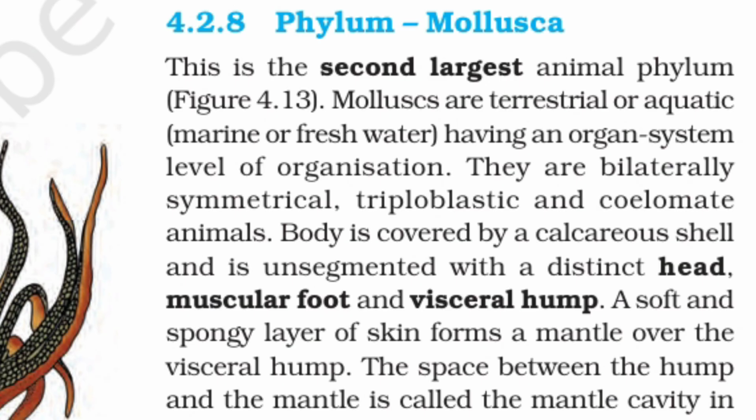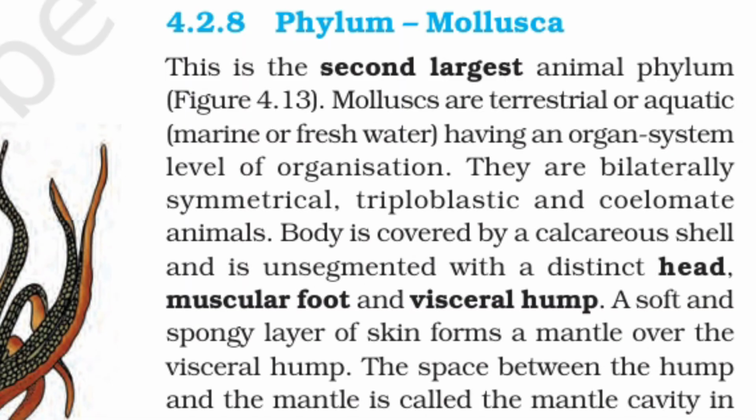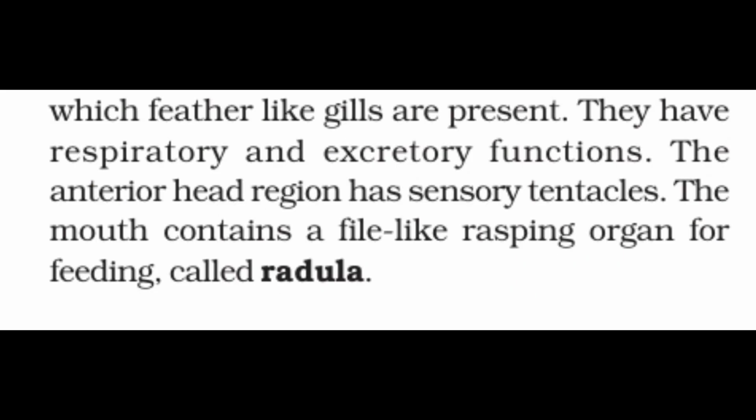Phylum Mollusca. This is the second largest animal phylum. Mollusks are terrestrial or aquatic, marine or freshwater, having an organ system level of organization. They are bilaterally symmetrical, triploblastic, and coelomate animals. Body is covered by a calcareous shell and is unsegmented with a distinct head, muscular foot, and visceral hump. A soft and spongy layer of skin forms a mantle over the visceral hump. The space between the hump and the mantle is called the mantle cavity, in which feather-like gills are present. They have respiratory and excretory functions.